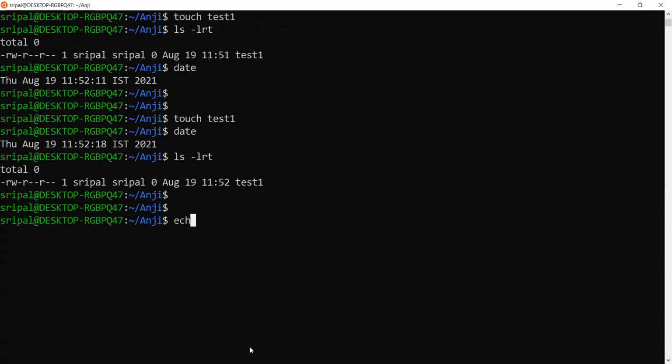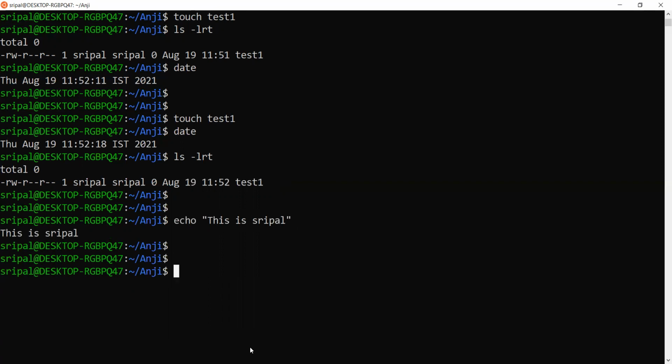So let me write something to it. I'll use echo. I use the echo command to print content. Use echo followed by a text, and it should get displayed. If I have special characters like space, I use double quotes.